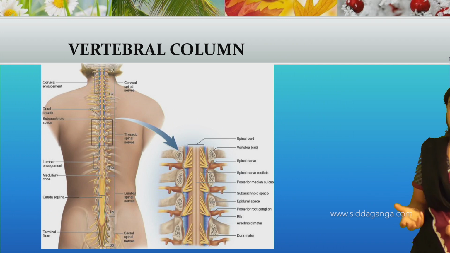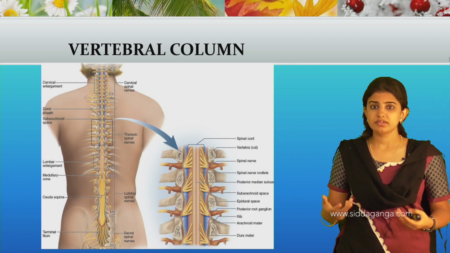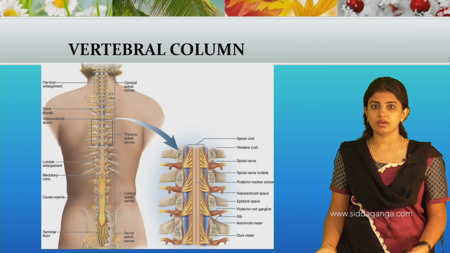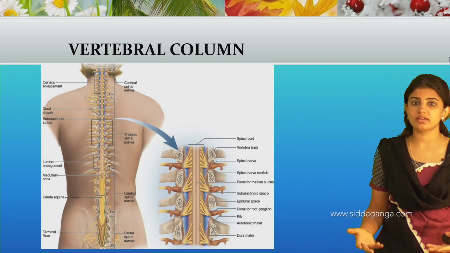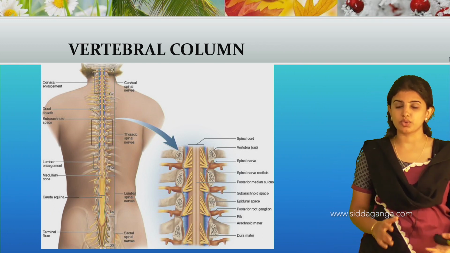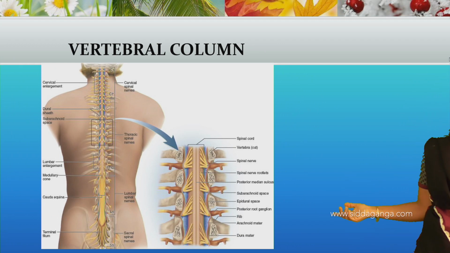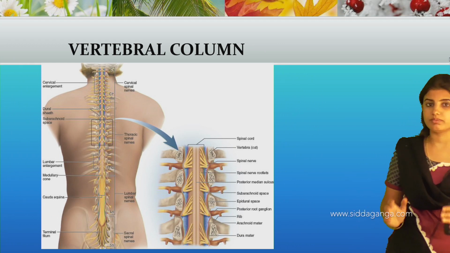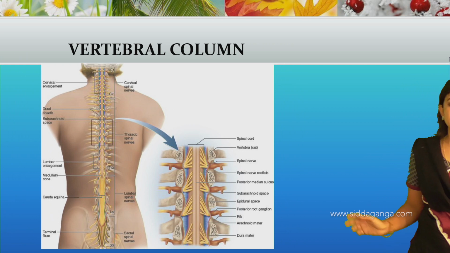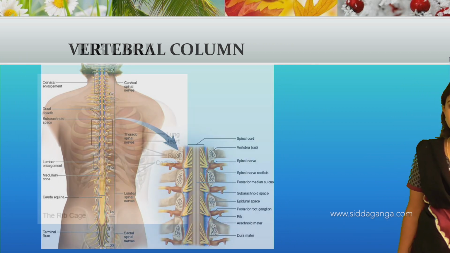If we didn't have a backbone, we would slide on the ground, like a snake and other animals which slide on the ground. Like that, with the help of the backbone we stand in an upright position. And this is all about the vertebral column.